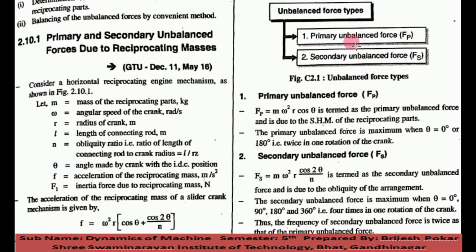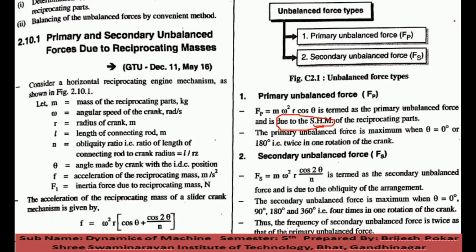So let us see the primary unbalanced force in some more detail. Fp is equal to m omega square r cos theta, termed the primary unbalanced force, and it is due to simple harmonic motion. Because of simple harmonic motion, the primary unbalanced force is generated in a reciprocating part. Now the primary unbalanced force is maximum at theta equal to 0 and 180 degrees, meaning twice in one rotation of the crank.